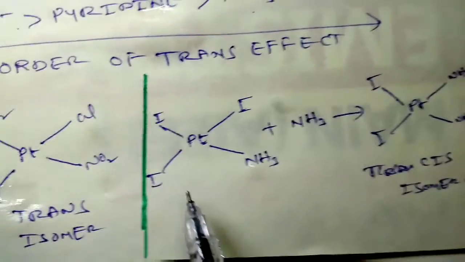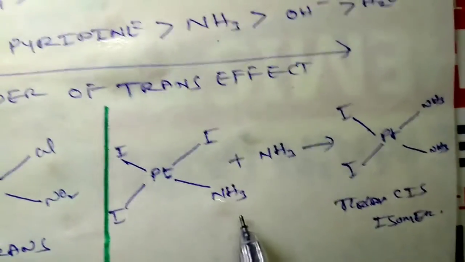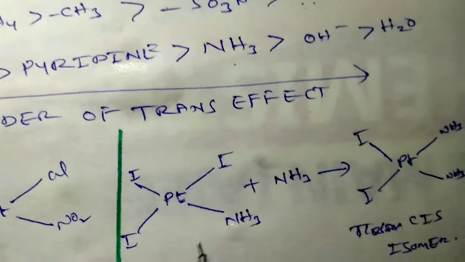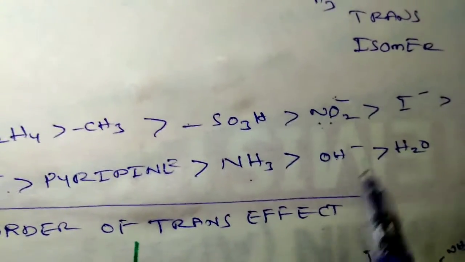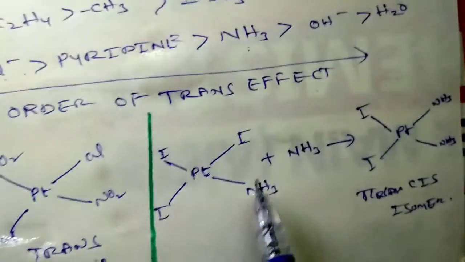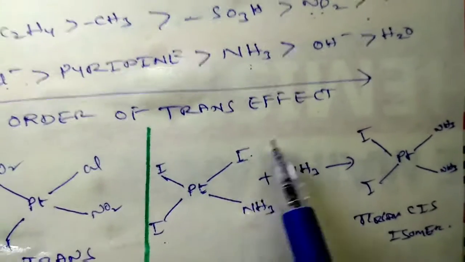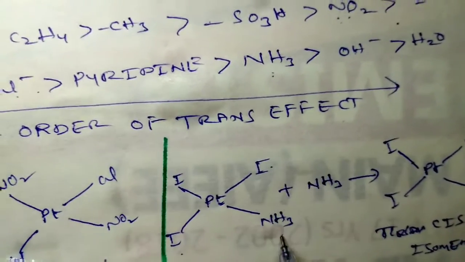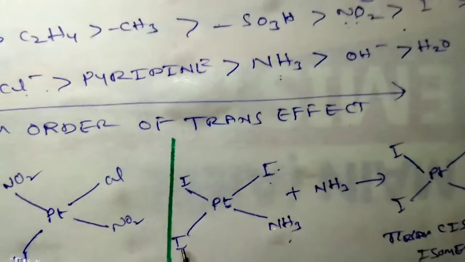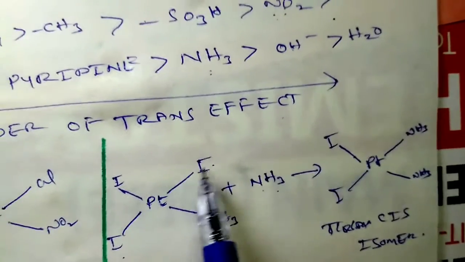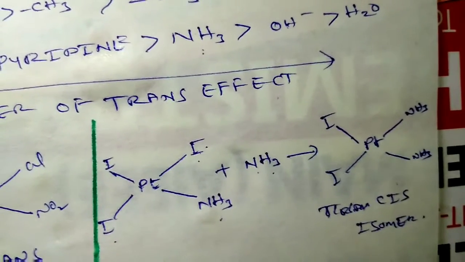I have taken one more complex to understand more and more: a triiodoammine complex. Again, you compare the trans effect of these ligands. If you look at the trans effect series, iodide ion has a higher trans effect than ammonia. Then the iodine which is opposite to another iodine will be displaced by another ammonia molecule. Ammonia will be attached here, and then you get the cis isomer.